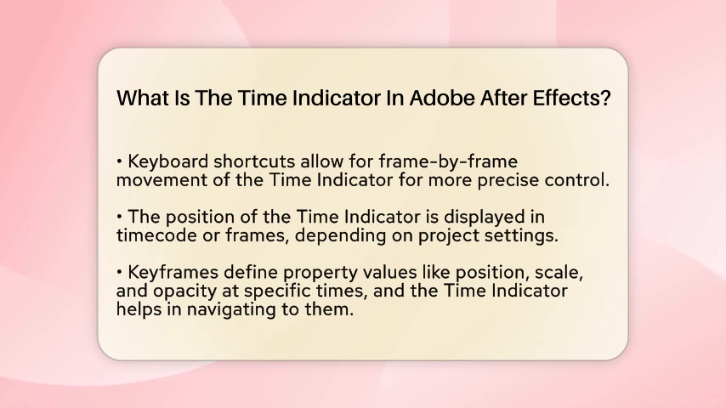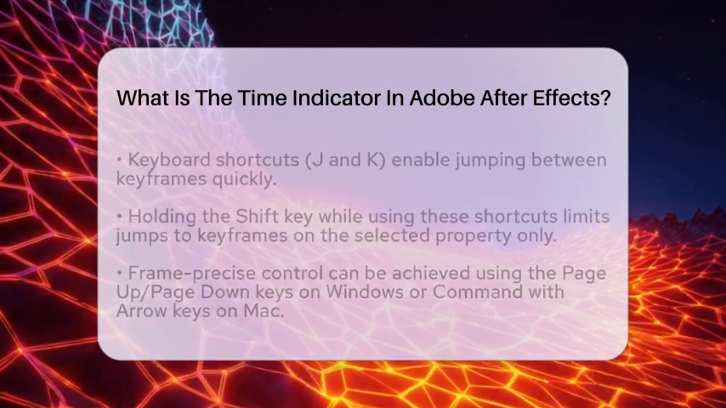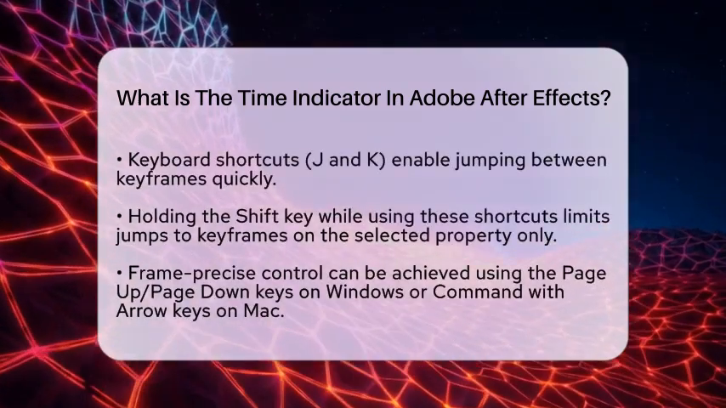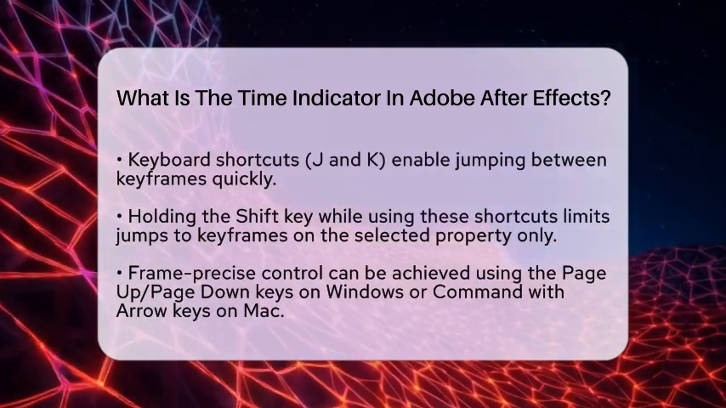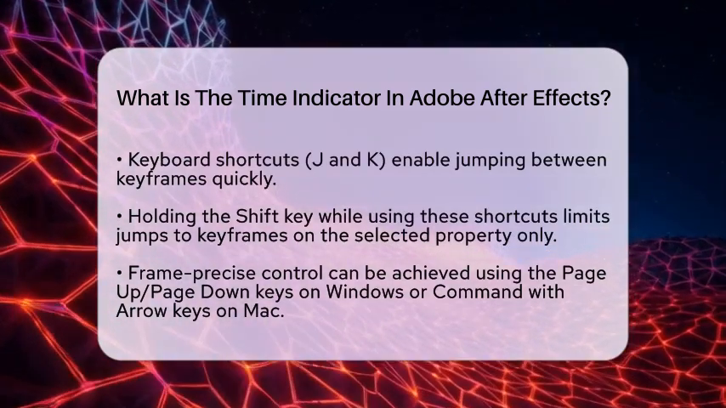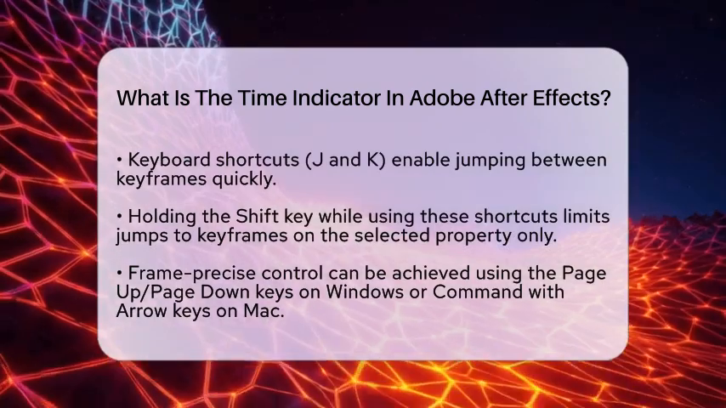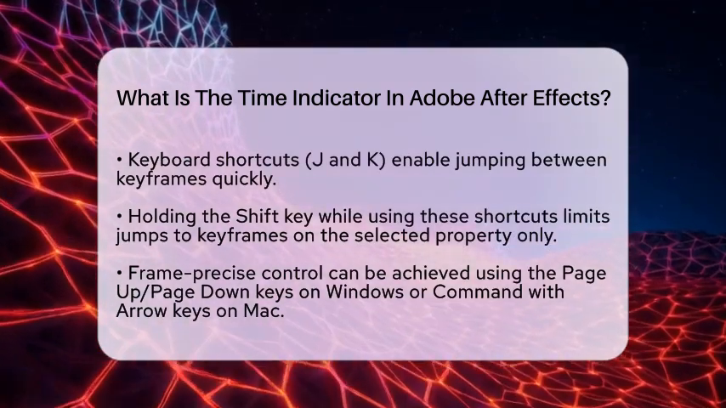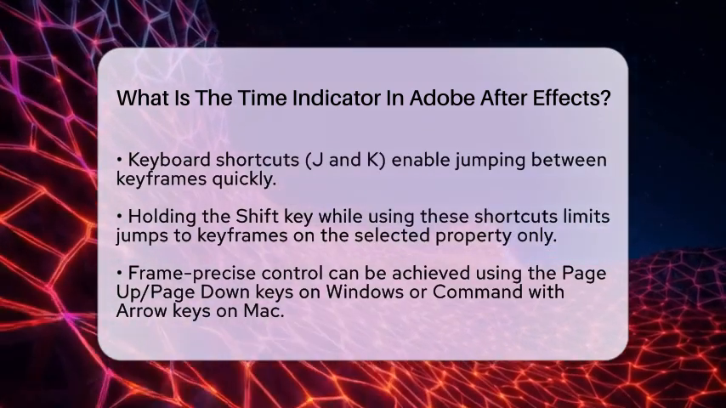There are practical functions related to the time indicator that can make your workflow more efficient. For instance, you can jump between keyframes on a layer using keyboard shortcuts. Pressing the letter J moves the time indicator to the previous keyframe, while pressing the letter K moves it to the next keyframe. If you hold the Shift key while using these shortcuts, you will limit the jump to keyframes on the selected property only.